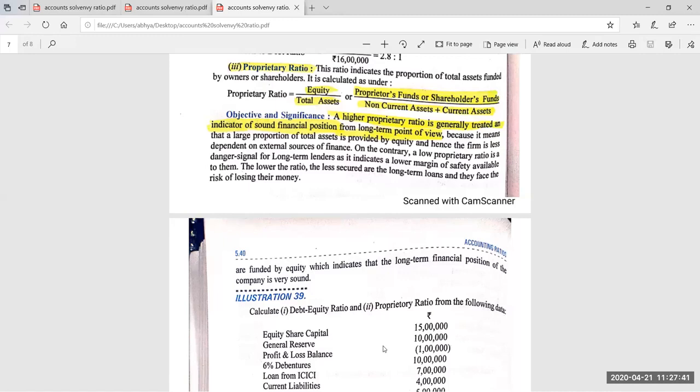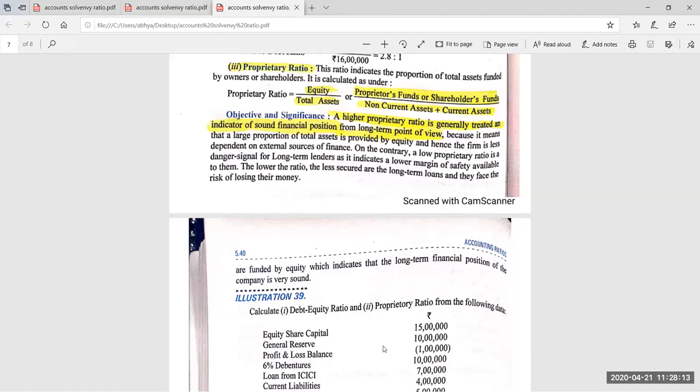So the third ratio, I told you that under solvency ratios 4 ratios can be calculated. 2 ratios we have already done. Which 2 ratios? Debt equity ratio and total asset to debt ratio. The third ratio is proprietary ratio. Proprietary ratio indicates the proportion of total assets funded by the owners or the shareholders. In total asset to debt ratio, we explained the relationship between total asset and debt. Here we are finding out the relationship between the proprietor's fund and the total assets.